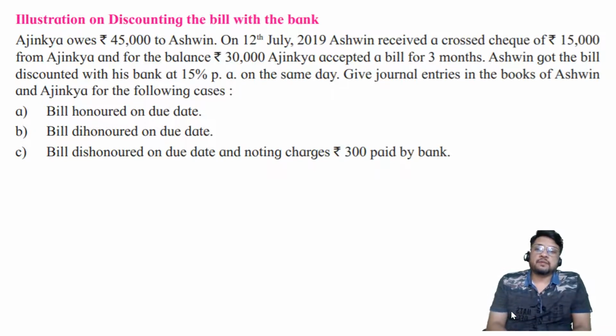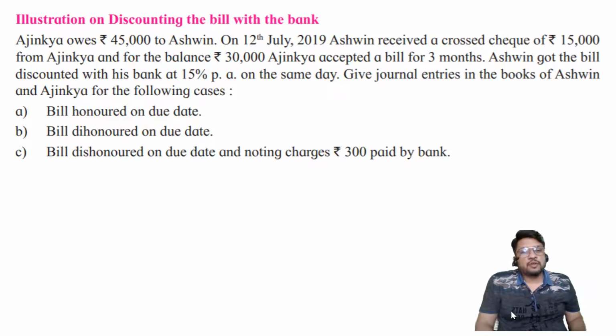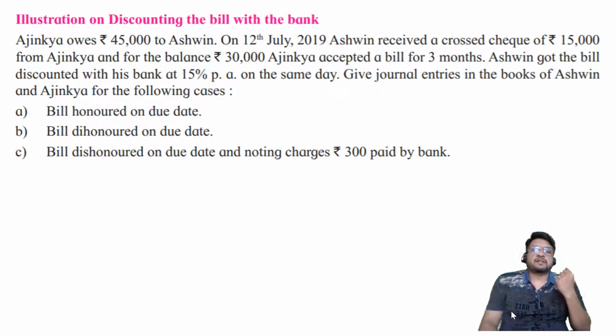What must have happened? Ashwin must have received the check. Ashwin must have seen, okay, this is a check of rupees 15,000. Let me check the ledger account. In the ledger account, Ajinkya is shown as debtor of rupees 45,000. But here the check is only of rupees 15,000, 30,000 pending. He is asking Mr. Ajinkya, pay me the rest, rupees 30,000.